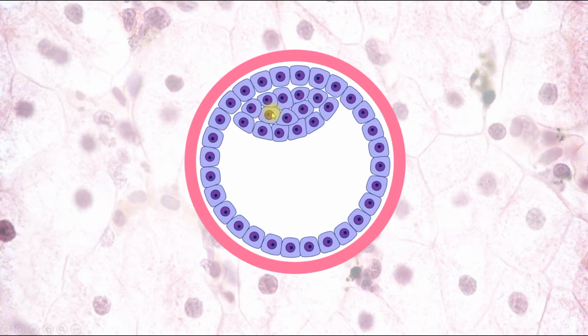And the feature of cleavage, which differs it from usual mitotic divisions, is the absence of interphase, and cells aren't growing between the divisions, and cells become smaller and smaller. The size of each individual cell becomes smaller and smaller, but their common volume is the same because the entire volume is fixed. There is the zona pellucida, and cells don't grow, so the common volume remains the same, but each individual cell becomes smaller because the number of cells increases. So finally, till the fifth day, the embryo is called blastula or blastocyst.